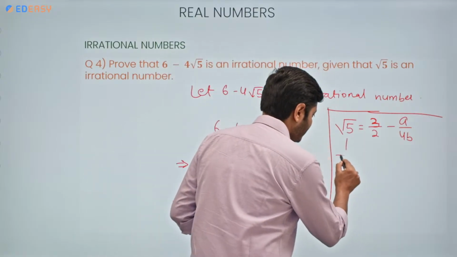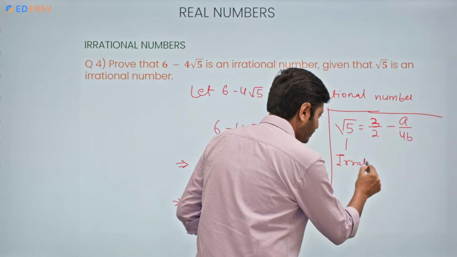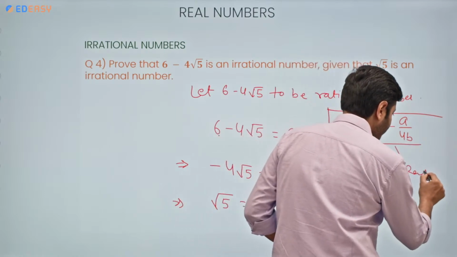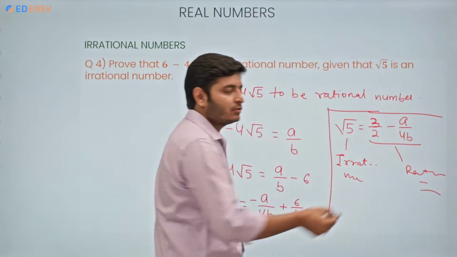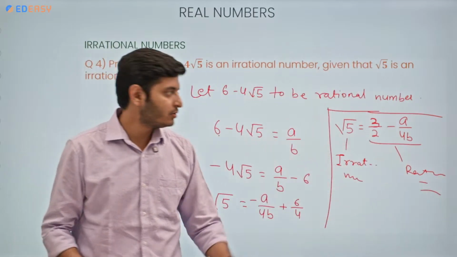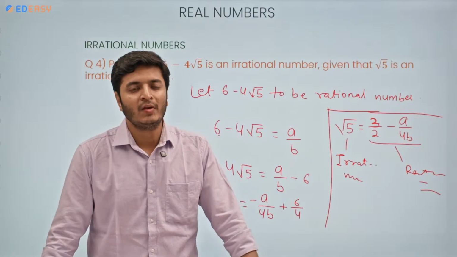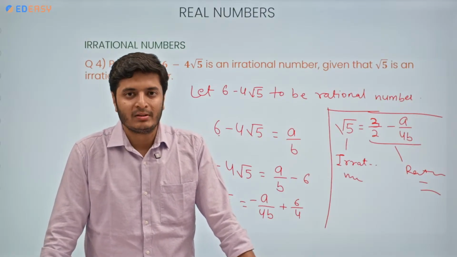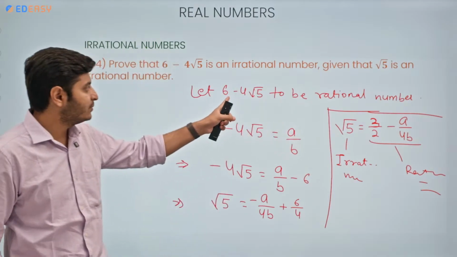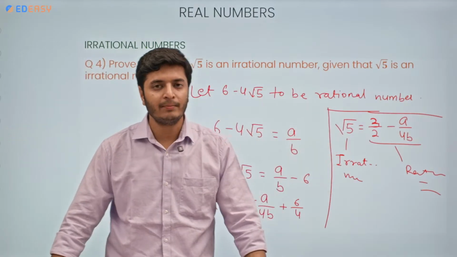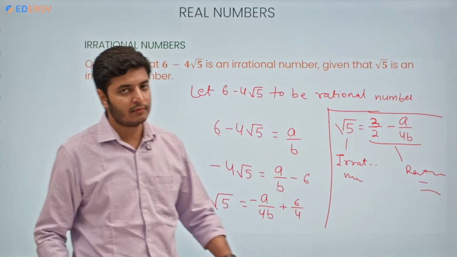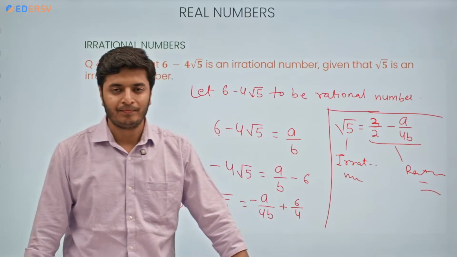But this is an irrational number, this is a rational number. They can never be equal to each other, correct? Because they belong to two different sets. So this is contradicting our statement that 6 minus 4 root 5 is a rational number. So it means that this value 6 minus 4 root 5 is an irrational number, correct?